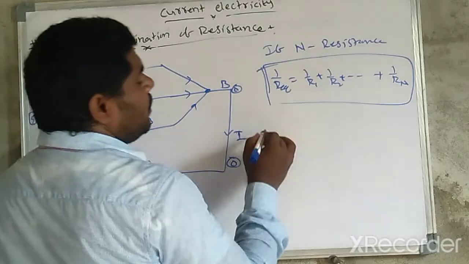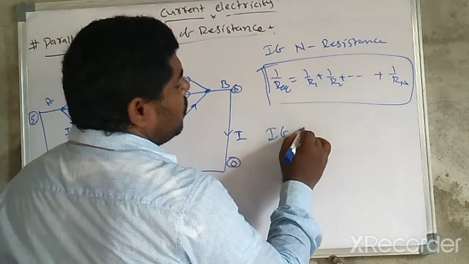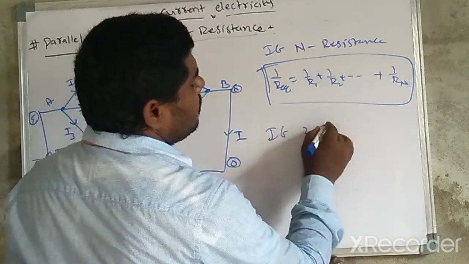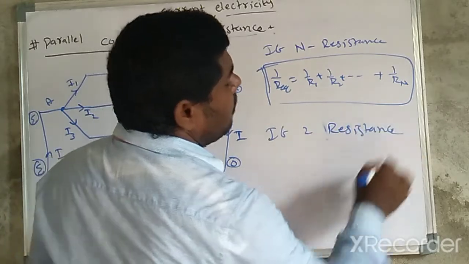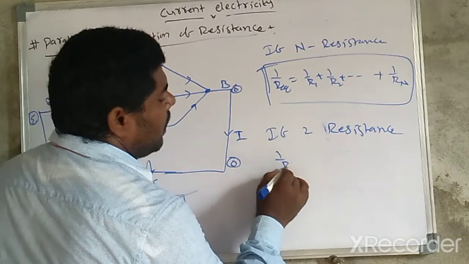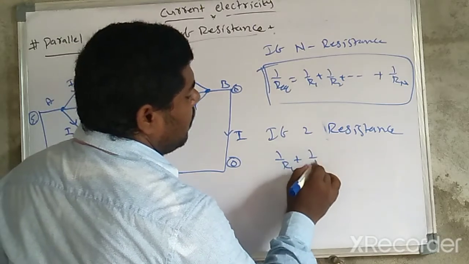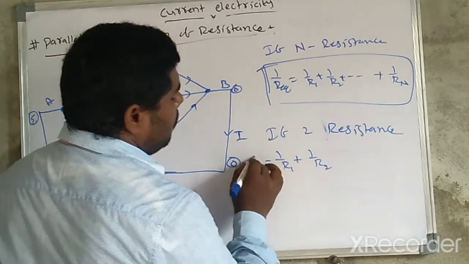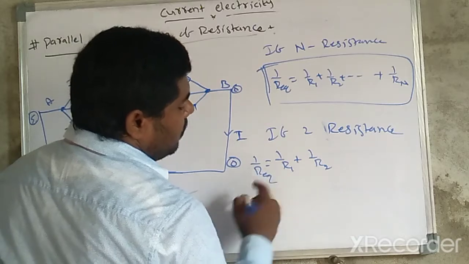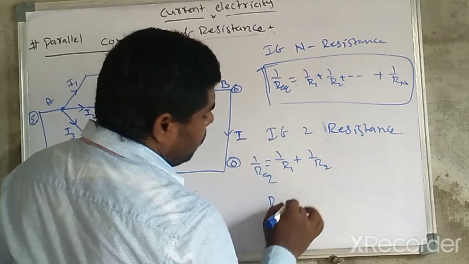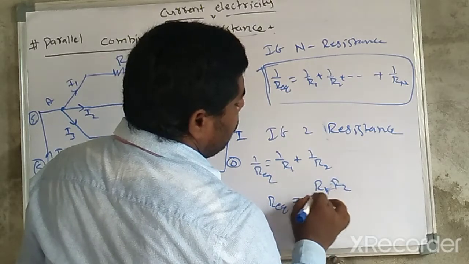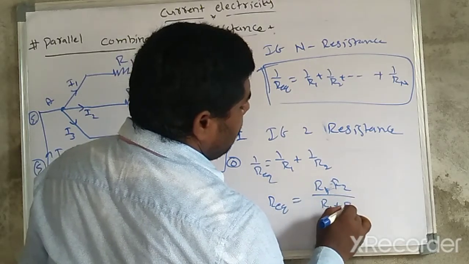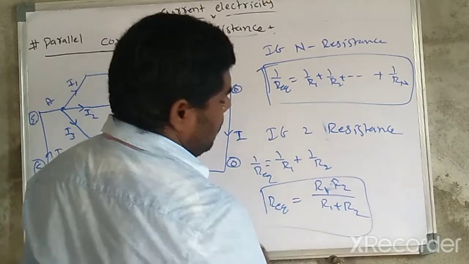If two resistors are connected in parallel connection, 1 by R1 plus 1 by R2 is equal to 1 by R equivalent. Take out the LCM, and you may write R equivalent is equal to R1 into R2 divided by R1 plus R2, you may remember.